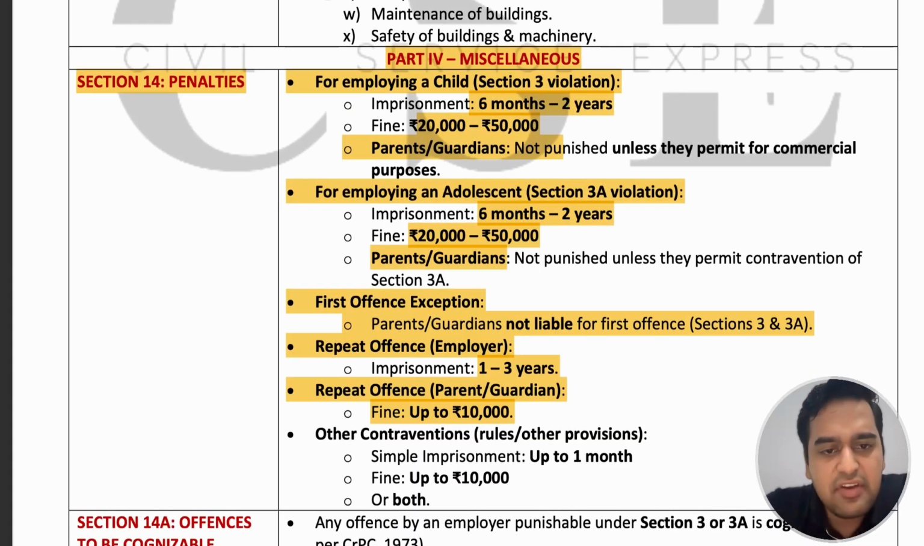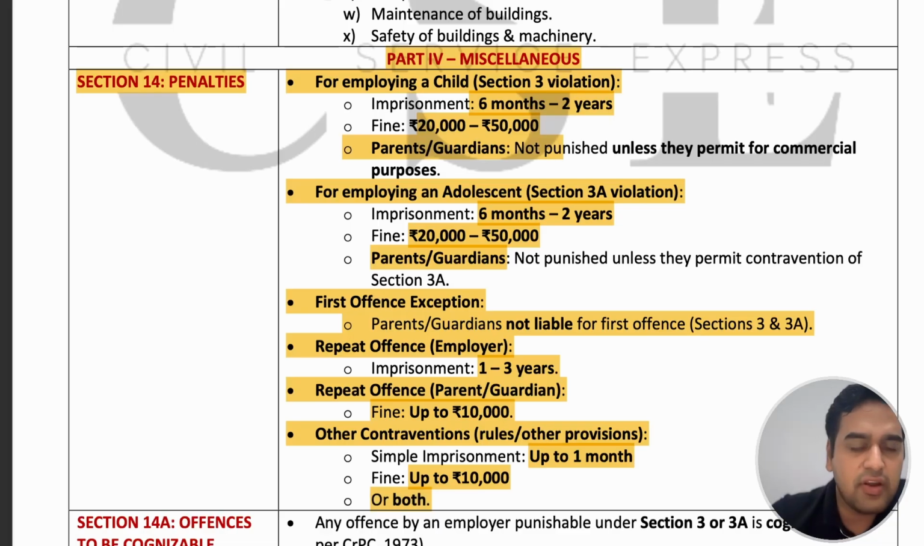If anyone is contravening any other rules or provisions, they should get up to 1 month of imprisonment or a fine up to 10,000 or both. So you have to understand the difference between an ordinary employer and parents and guardians, how they are treated and how penalties are imposed on them. In this act particularly, penalties are important because there is differentiation between a general individual and parents or guardians.